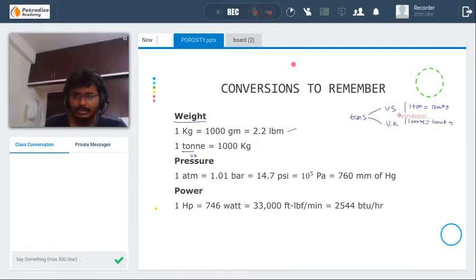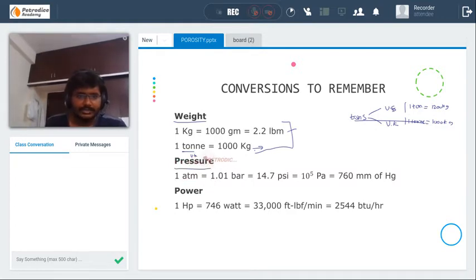So you don't have to remember the US one. Best you remember this one. 1 ton is equal to 1000 kgs. Basically, India, when they mean ton, 1 ton is equal to 1000 kgs. Okay.